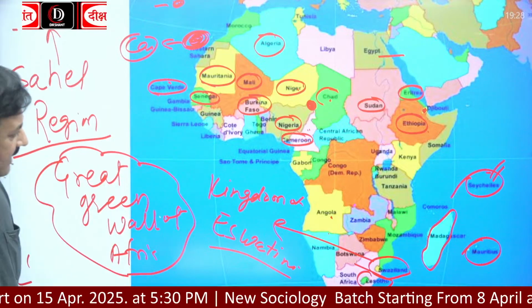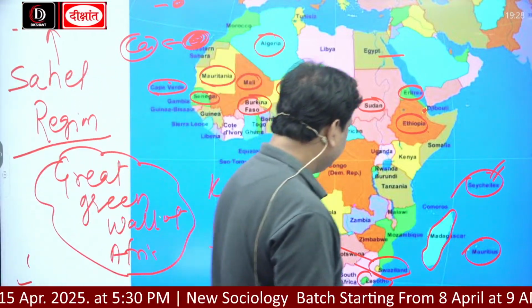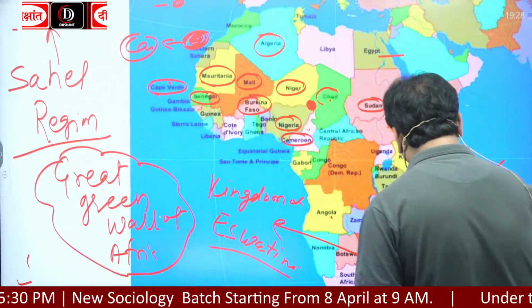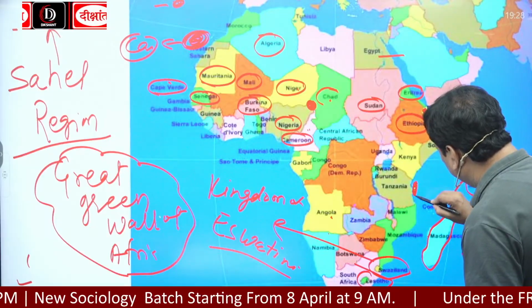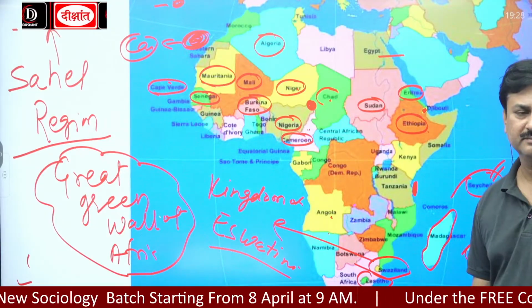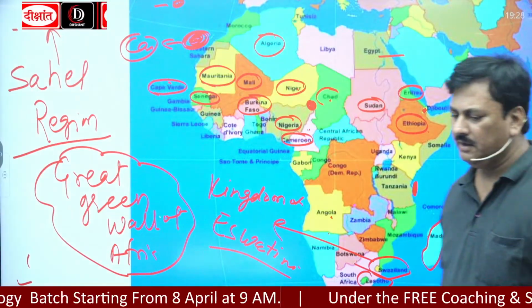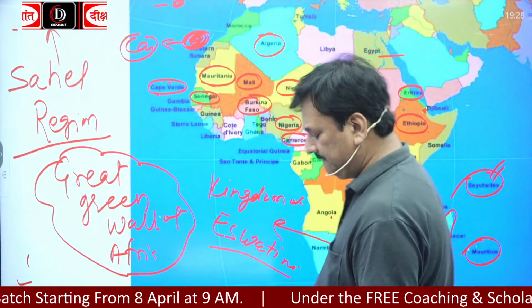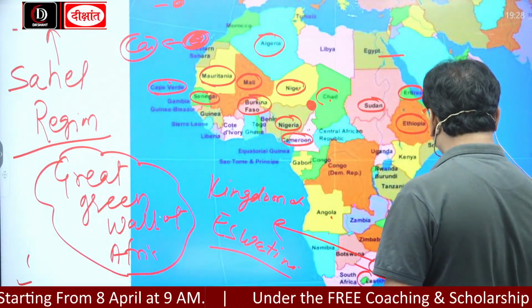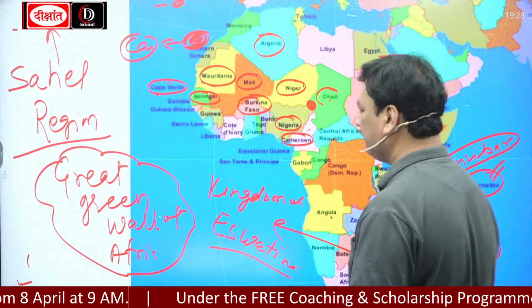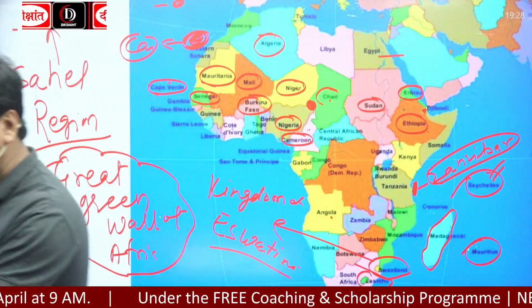Okay? Now, this is Tanzania. In Tanzania, here you will get Zanzibar Island. This Zanzibar Island is famous for spices, and especially black pepper.